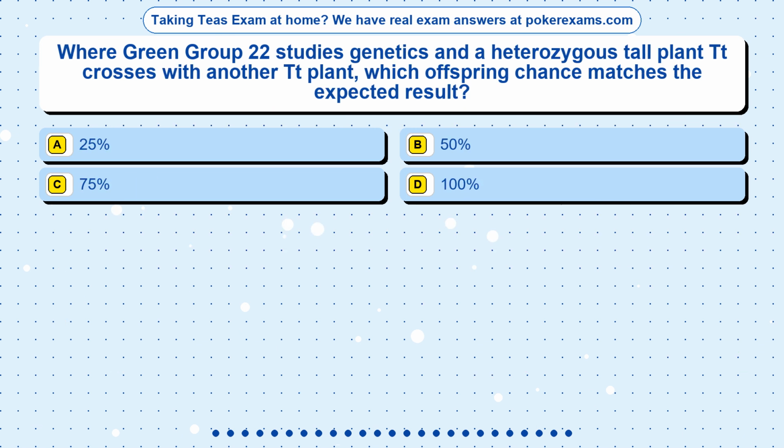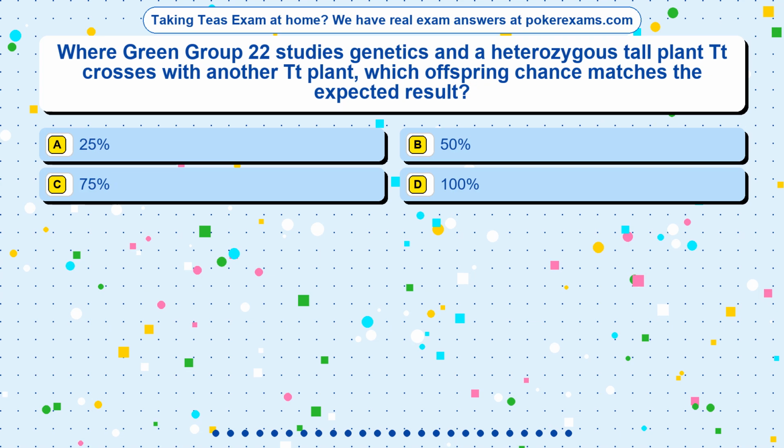Question 18. Where Green Group 22 studies genetics and a heterozygous tall plant TT crosses with another TT plant, which offspring chance matches the expected result? Option A, 25%. Option B, 50%. Option C, 75%. Option D, 100%.